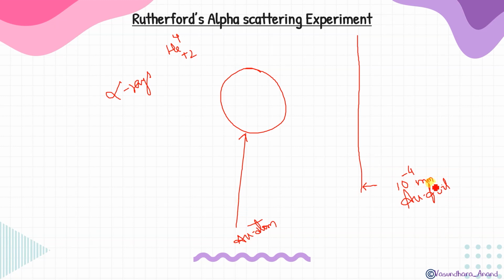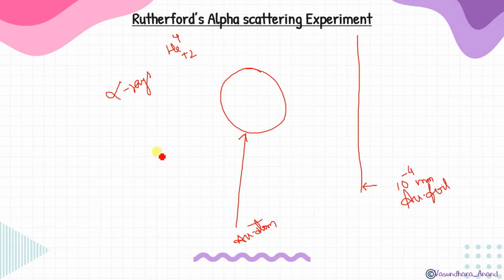Another thing, why has he taken this thin foil of Au only? Again, the same answer, because it is least reactive. But along with that, the second answer is that gold is the most malleable element, so we can beat it into that much thinness. We could make it this thin. Other atoms are not capable of being beaten like this, isn't it? So that's why Au foil has been taken by the scientist.